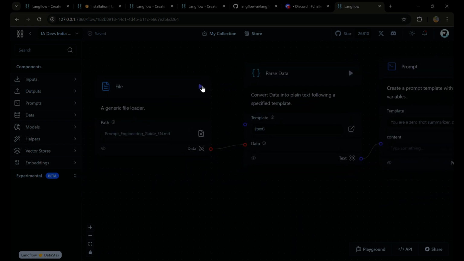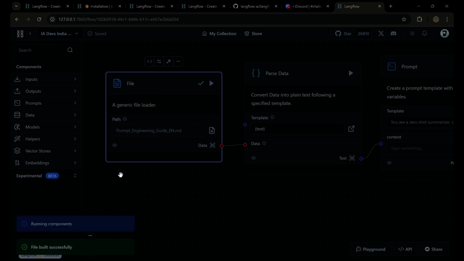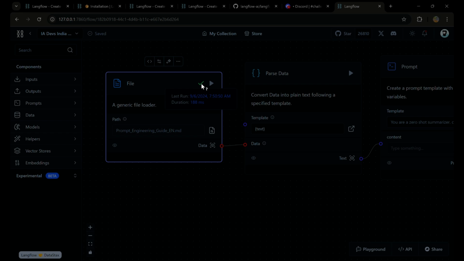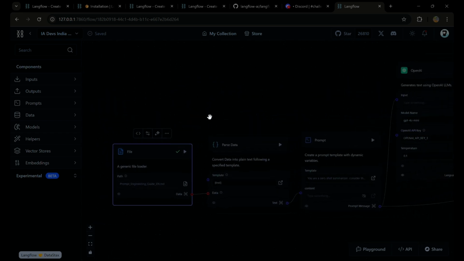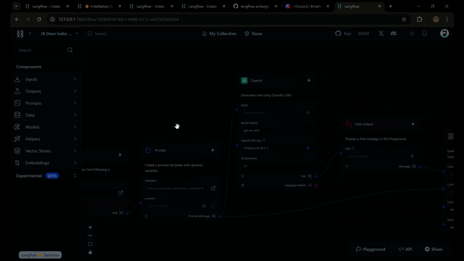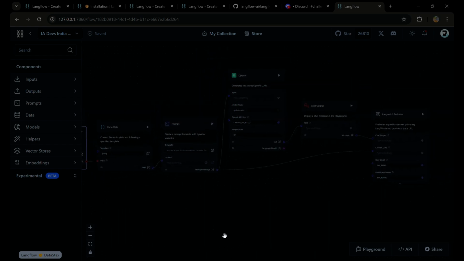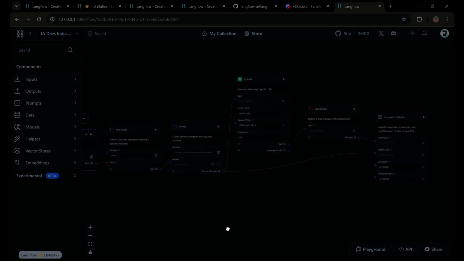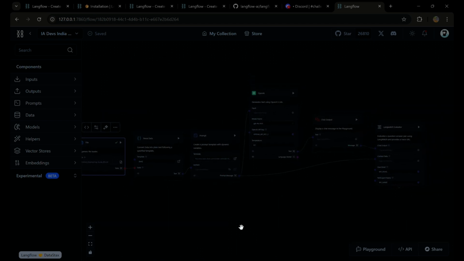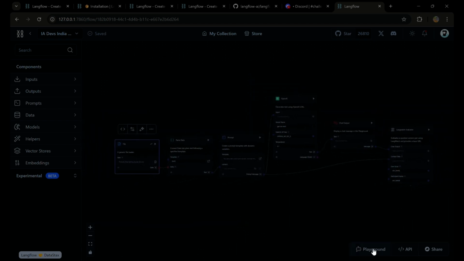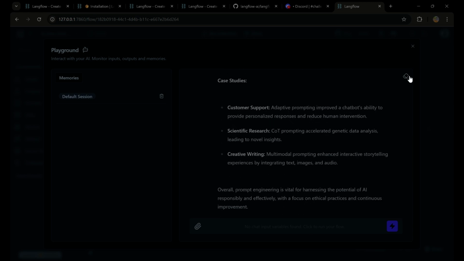So you can now just click on this play button to go and read the file. You can see the build was successful and the component is running, and you can see the component has been successfully completed. You can click on individual components to get the data and see the flow. Or, since it gets complex day by day if you are adding various components, what Langflow gives you is the playground. So let me erase it first.